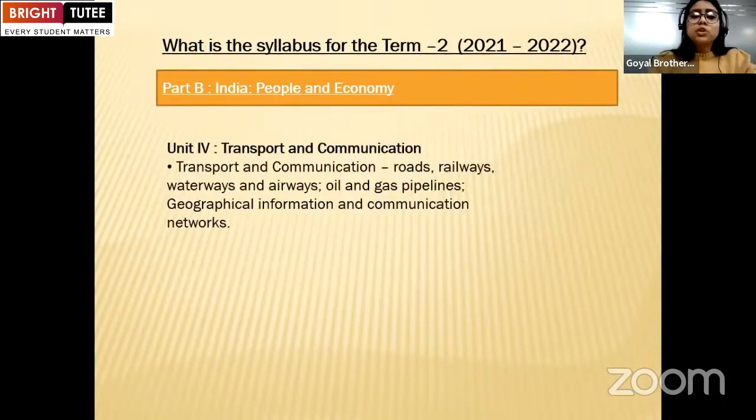Also, we have unit 4, that is transport and communication. Yes, you all are thinking that transport and communication is in part A as well as in part B. Yes, in part A, we have the world transport and communication, but in part B, we only have to read about the Indian transport and communication. So in this, they have to read about the roads, railways, waterways, airways, oil and gas pipelines, and the geographical information and communication networks.